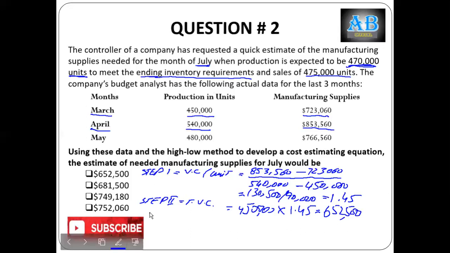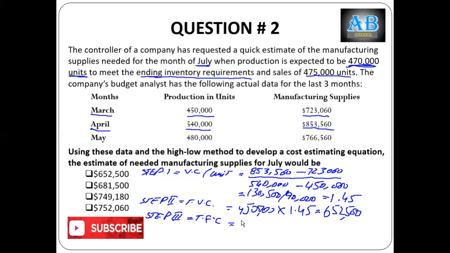Now come towards step 3. This is the application of the high and low method. You can use the cost function method also. Total fixed cost is equal to total cost at that activity level, at 450,000.